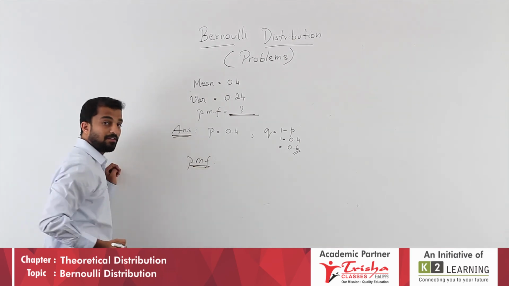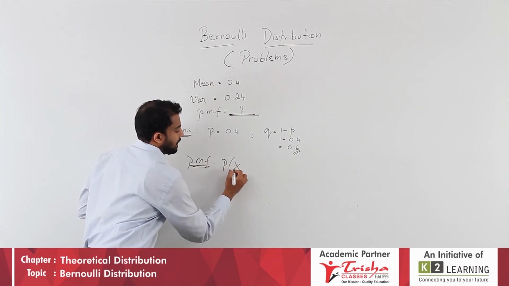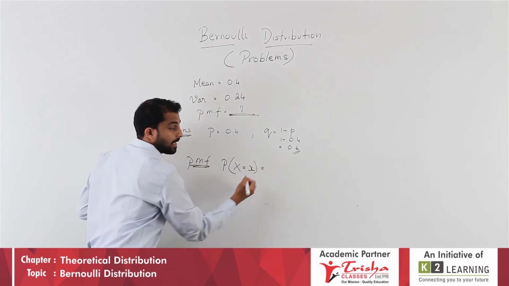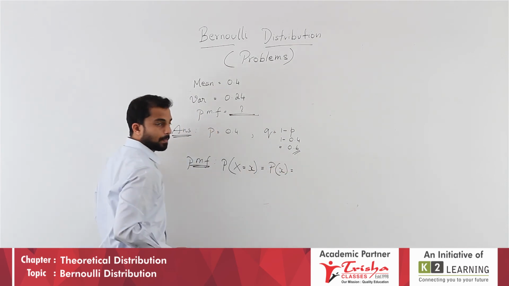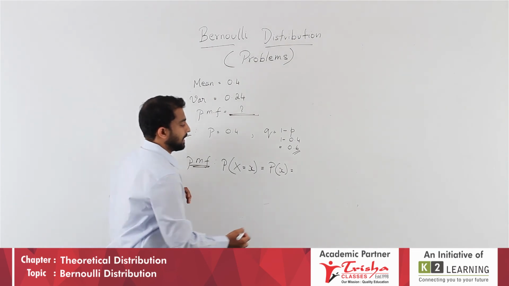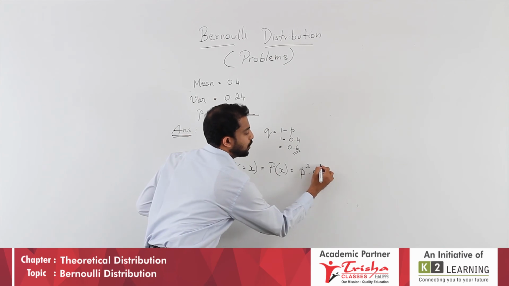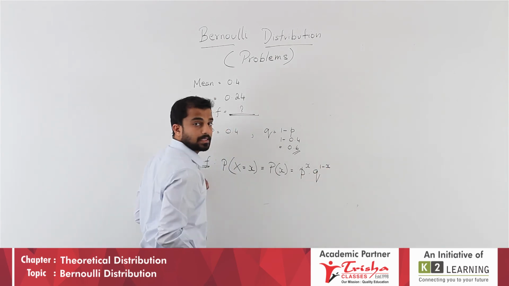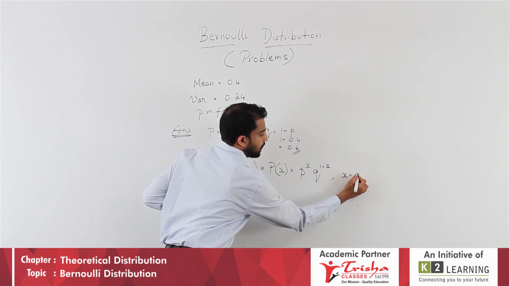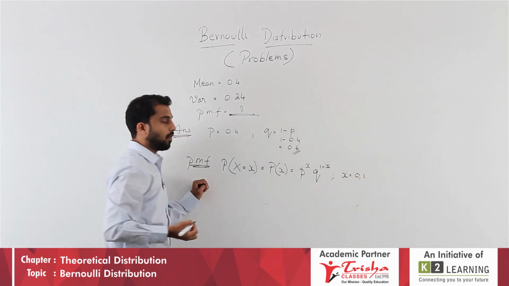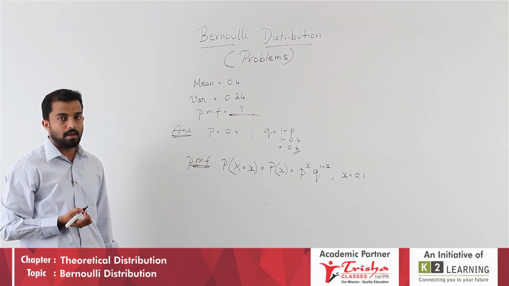Write down the formula for probability mass function. It is P of capital X is equal to small letter x, equal to P to the power x into Q to the power 1 minus x, semicolon, don't forget to write the range, x is equal to 0, 1. Now, finally, you can write the probability mass function.